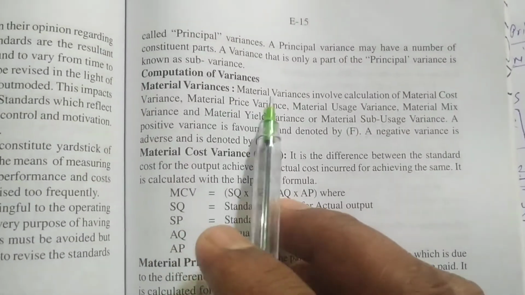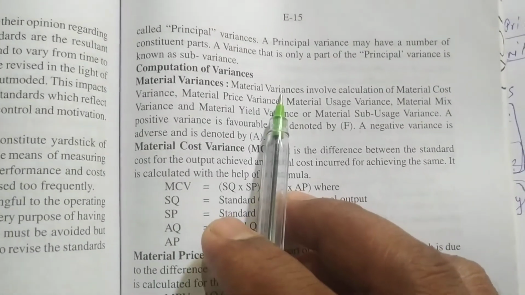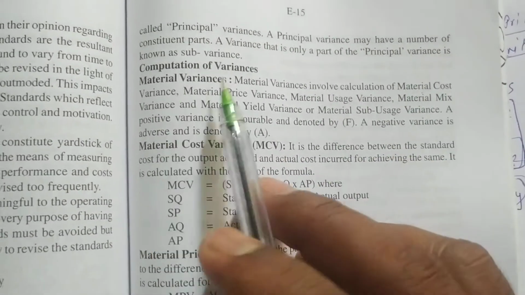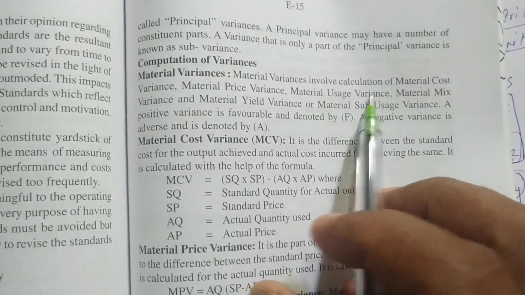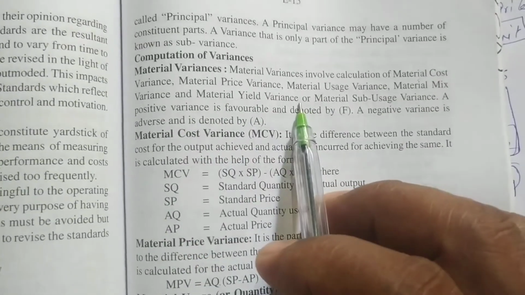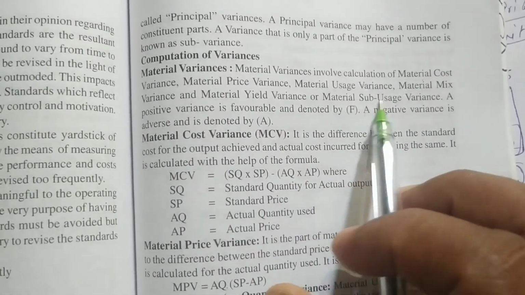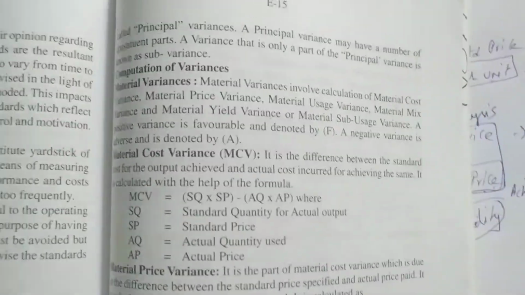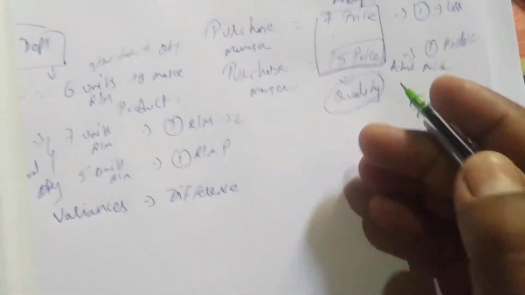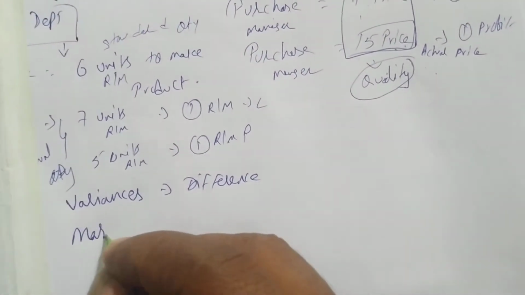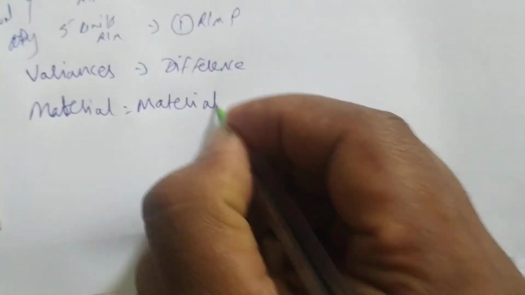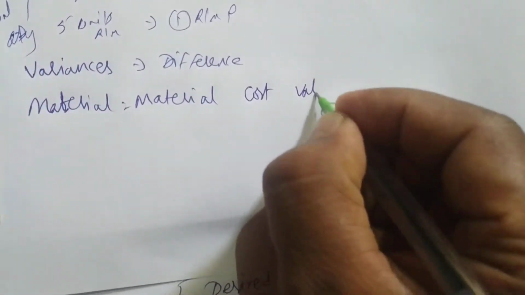Material variance means what? We know, right? Variance means difference between standard and actual. It involves calculation of material cost variance, material price variance, material usage variance, material mix variance, and material yield variance. Or we can say yield as sub usage variance. So in this we are studying how many? 5 we are studying. In material we will see 5 different variances. First is material cost variance.